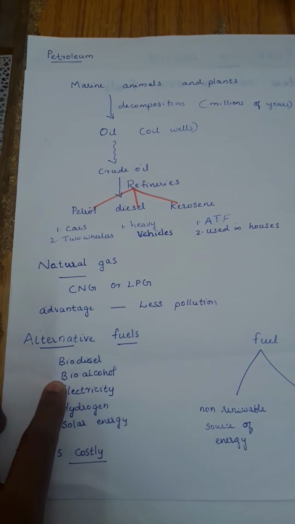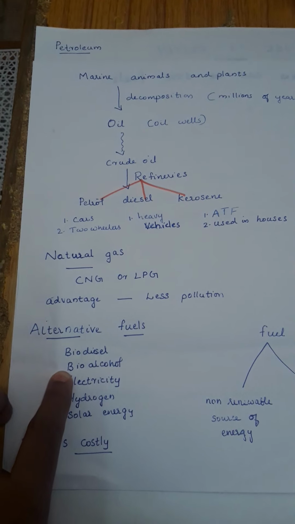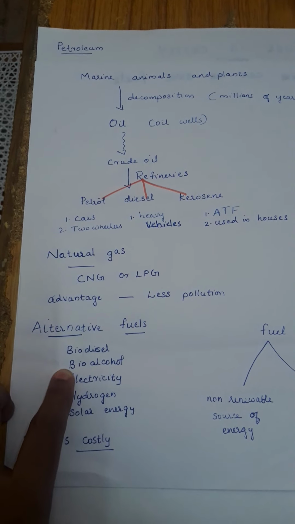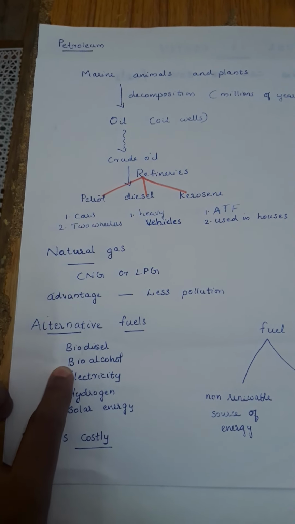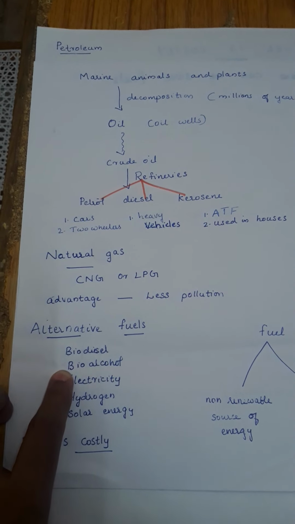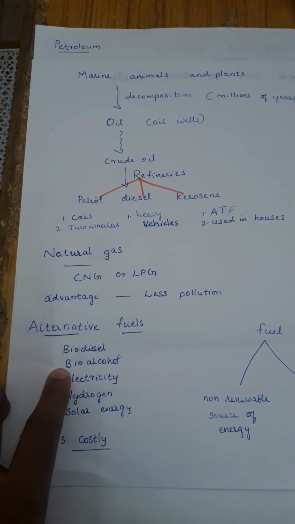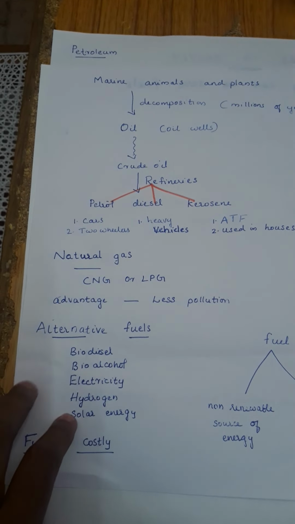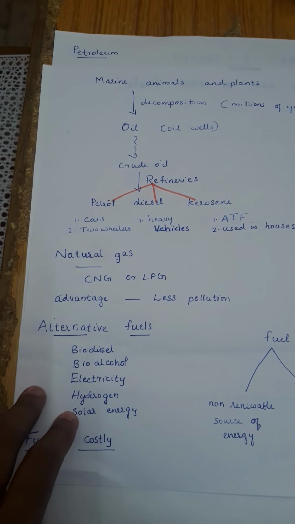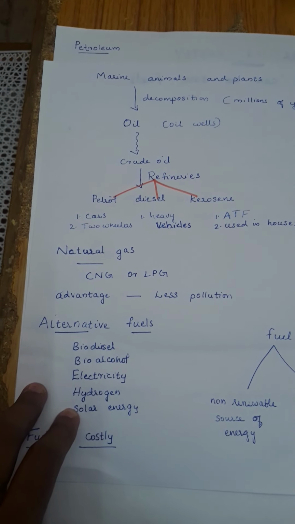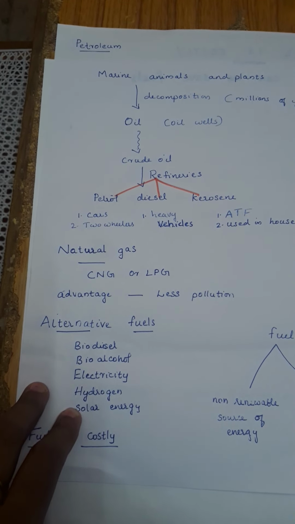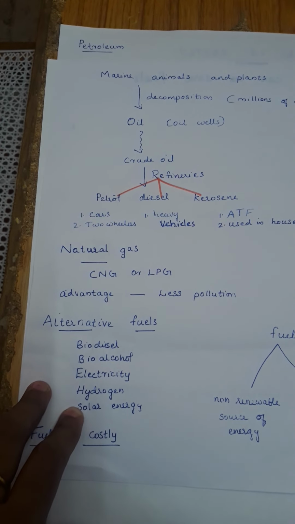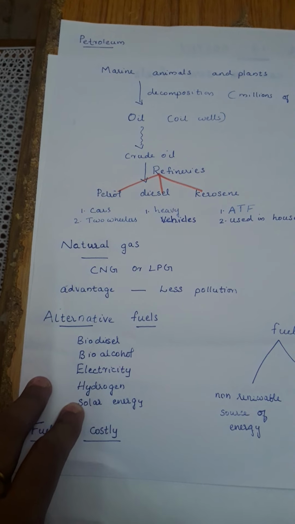Electricity is also used as a fuel in vehicles. Electricity is used to power the batteries that run the motors in electric vehicles. Most of the trains of Indian Railways, metro trains, Delhi Metro, Kolkata Metro, all the networks use electricity as a fuel. Solar energy is also used to power batteries that can run the vehicles. Solar energy is also used as a source of energy for domestic purposes, that is for heating, cooking, lighting, etc.